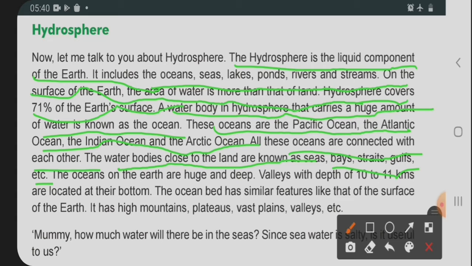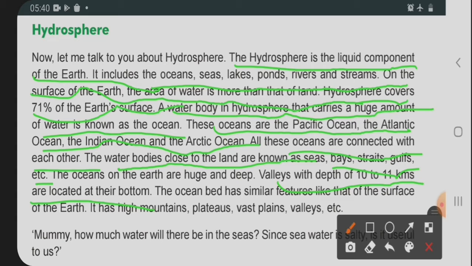The oceans on the earth are huge and deep. Valleys with a depth of 10 to 11 kilometers are located at the bottom. So here it is said that the oceans are very deep, and the valleys with a depth of 10 to 11 kilometers are located in their bottom.